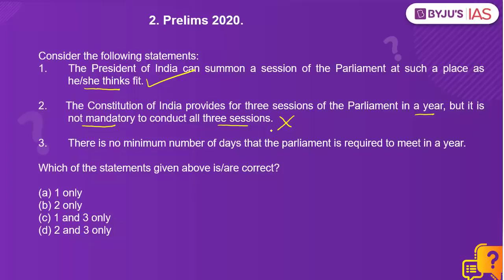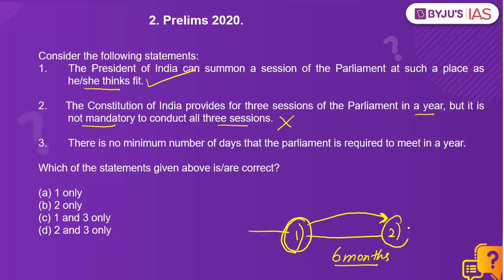There is only one requirement, that the time gap between one sitting and the second sitting should not be more than 6 months. That means if Parliament is meeting today, next time it must meet in such a manner that the time between the first sitting and the second sitting should not be more than 6 months. That means the Indian Parliament must meet twice a year. So this statement is wrong. Statement number 3, there is no minimum number of days that the Parliament is required to meet in a year. This statement is also correct.